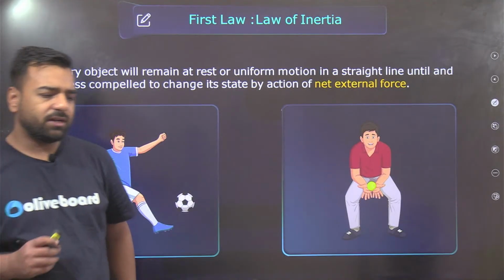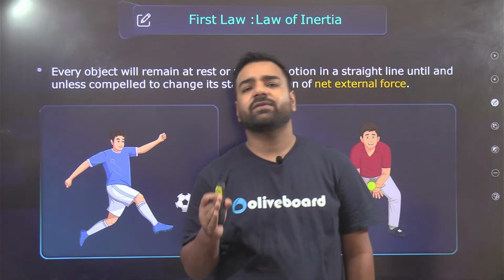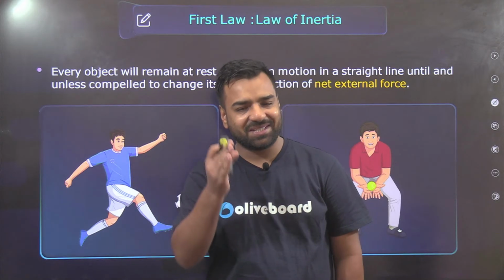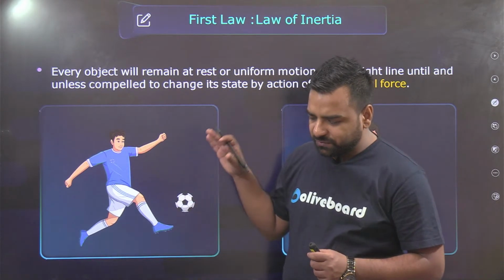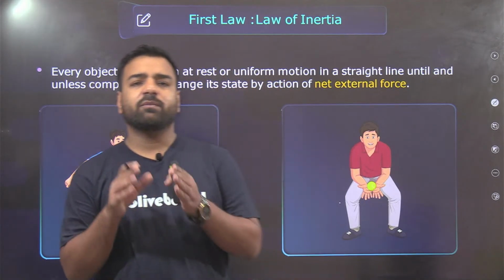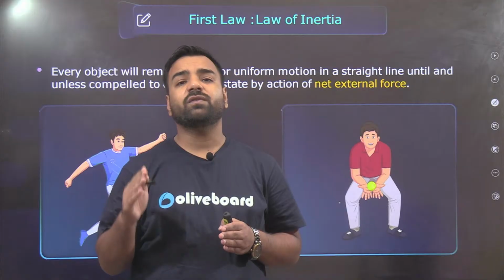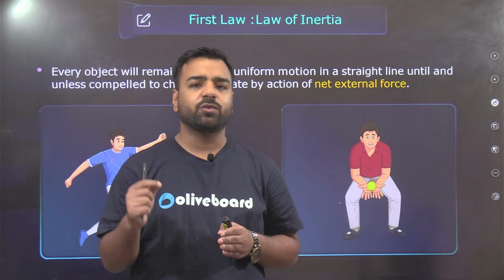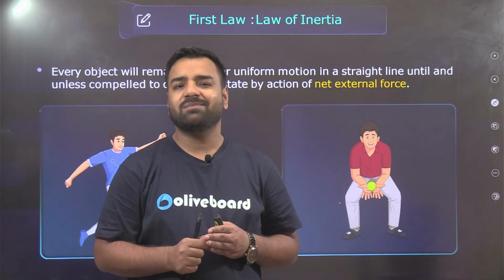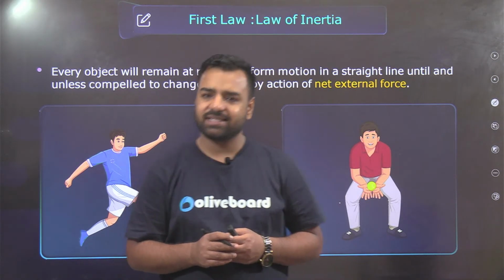So guys, now let's understand the first law of motion. The first law of motion is linked with Galileo Galilei's law of inertia, that is, the resistance to change. Let's have a look at what it says. The first law of motion, given by Newton, states that if a body is in a state of rest, it remains in a state of rest. If a body is in a state of uniform motion, it continues to be in uniform motion until and unless an external force is applied on it. It is derived from Galileo Galilei's law of inertia, and that's true.